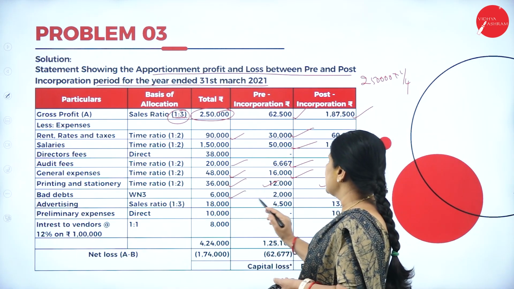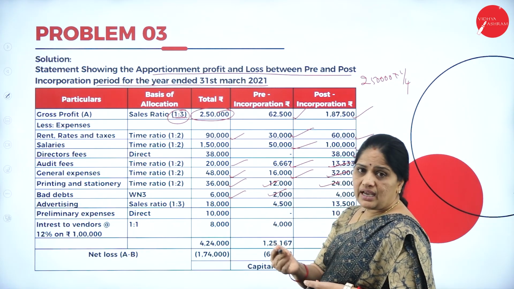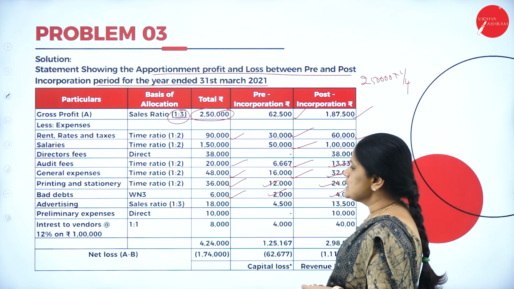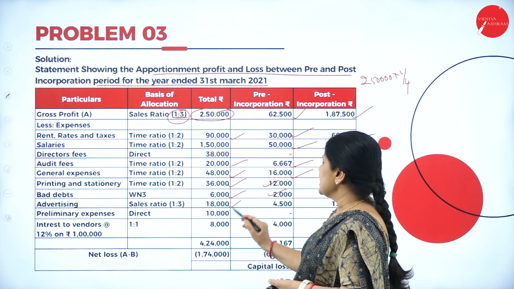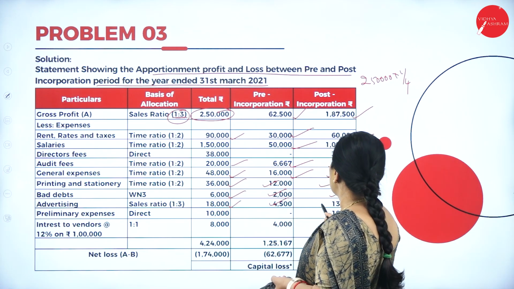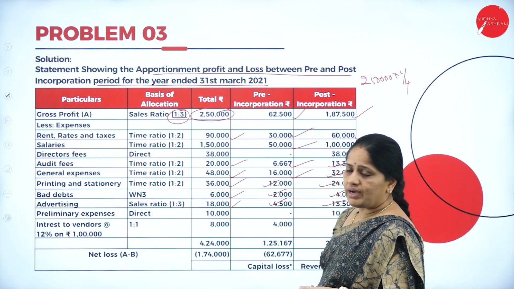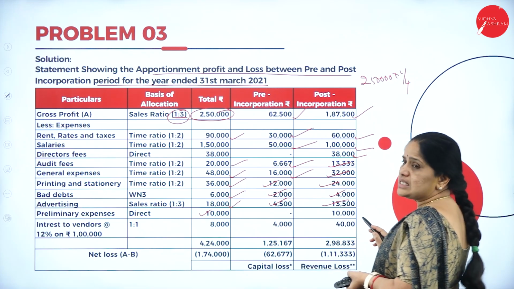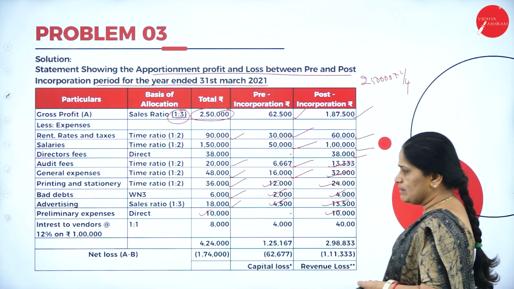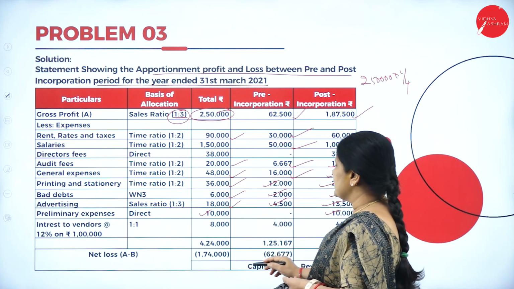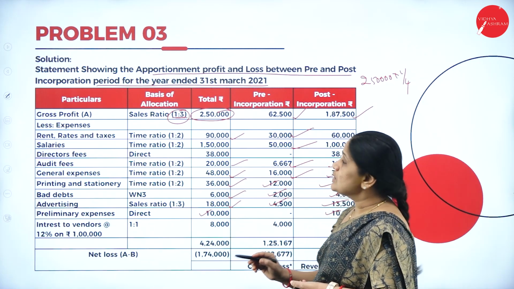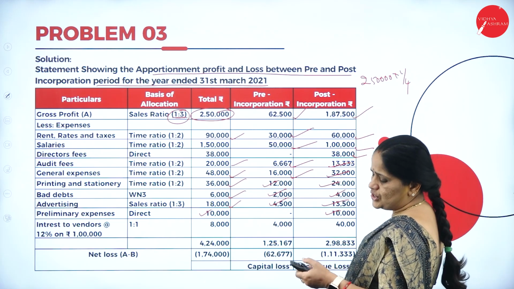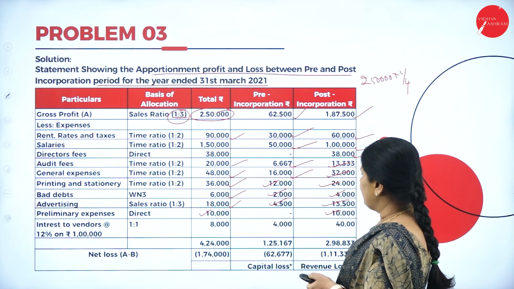Bad debts 6,000. Pre-incorporation they have already mentioned as 2,000, so 4,000 goes to post-incorporation. Advertising 18,000, so 4,500 and 13,500. Preliminary expenses 18,000 goes directly to the post-incorporation period. Interest to vendors will be on the basis of the time ratio, that is the date of acquisition and the date of payment.